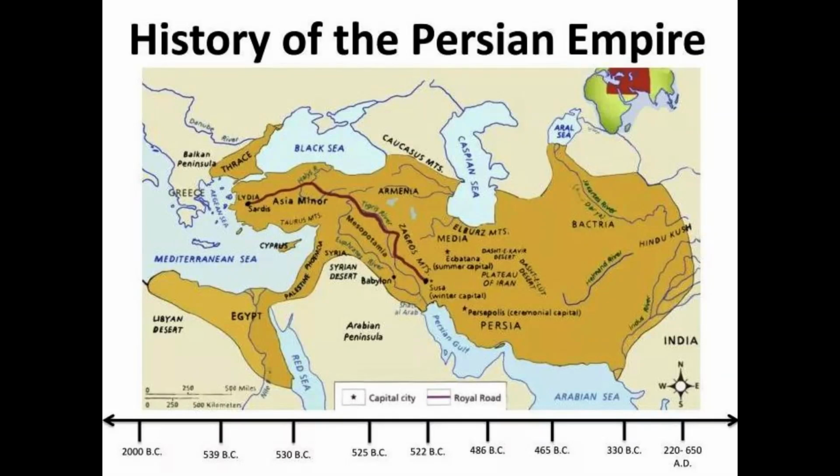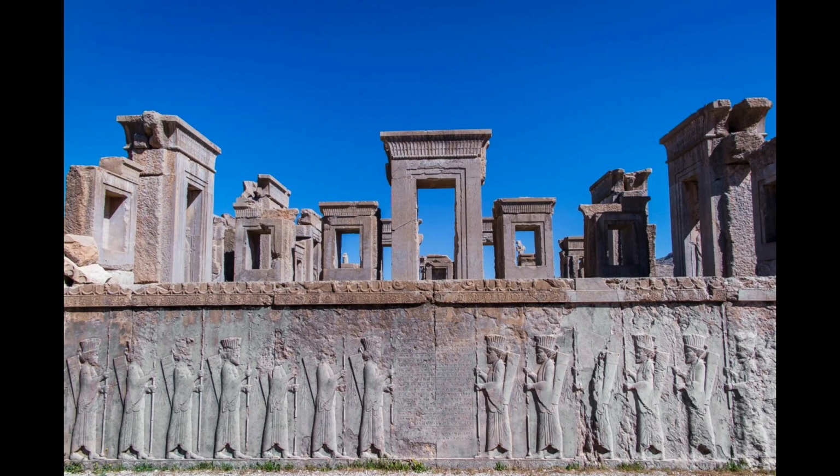Persian history. The history of Iran is rich and diverse, spanning thousands of years. Here is a brief overview of key periods in Iranian history. Ancient Persia. Elamite and Median periods, c. 2700 to 550 BCE. The Elamites were one of the earliest civilizations in the region. The Medes, an Indo-Iranian people, established the first Iranian empire.